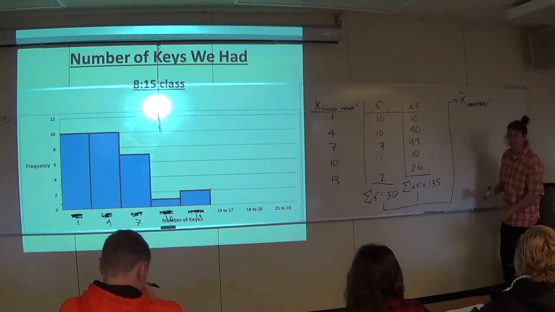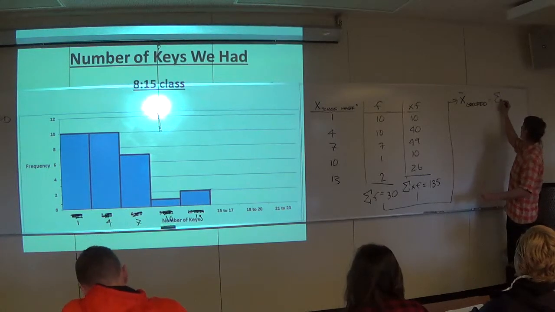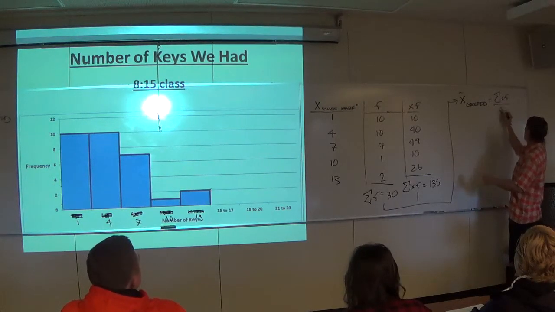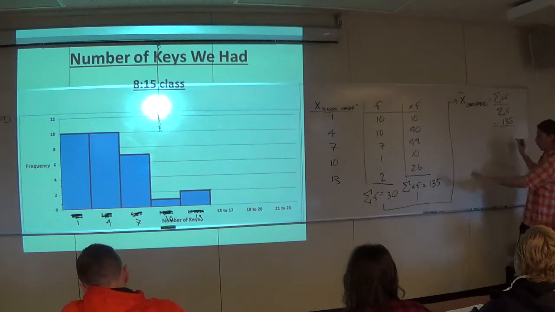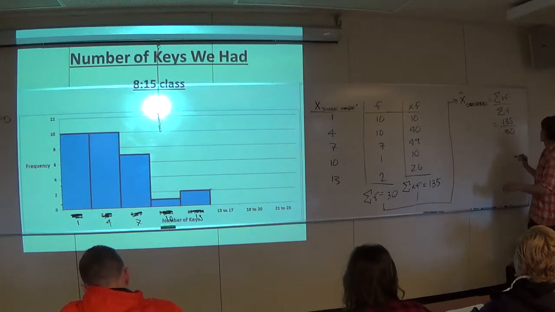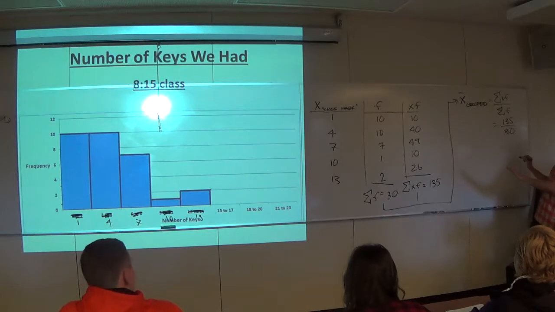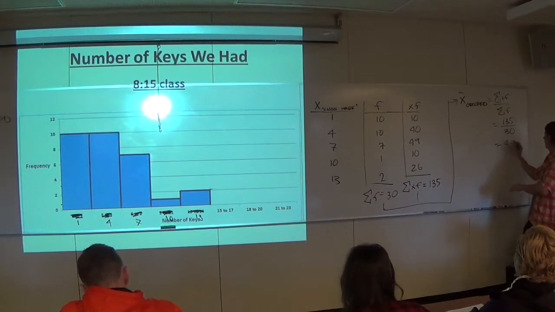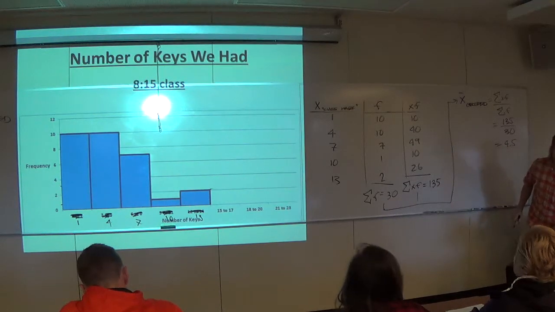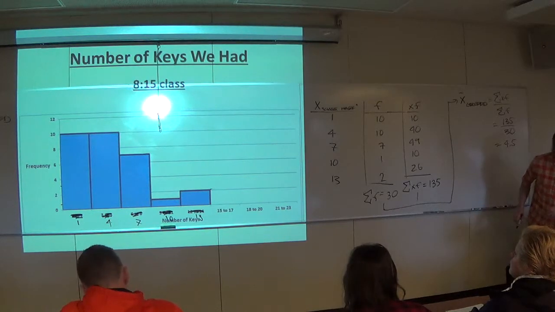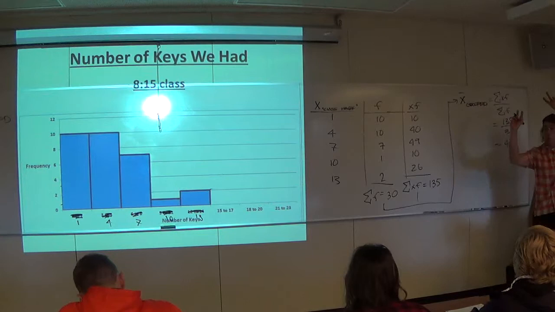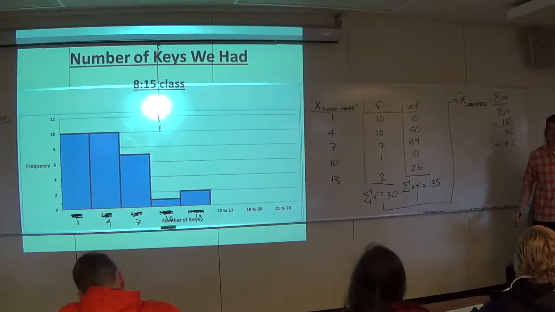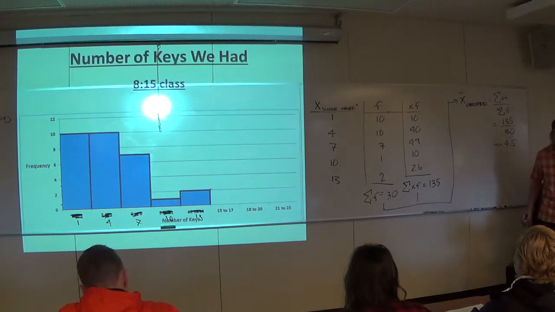Of course you do. So, the grouped X bar version is going to be the sum of that XF over the sum of that F, which ends up being 135 over 30, which is, that's almost exactly 4.5, isn't it? It is. Yeah. What was the exact-ish? 4.7. Hot damn! We're within 2/10 of a key of the true value. 2/10 of a key, 1/5 of a key. I call that close.